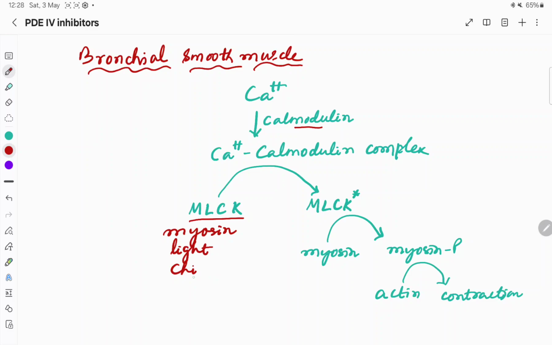There are two contractile proteins, one is actin, the other is myosin. So active myosin light chain kinase phosphorylates the contractile protein myosin, and the phosphorylated myosin then can bind with actin to cause contraction of the smooth muscles, and here, contraction of the bronchial smooth muscles.